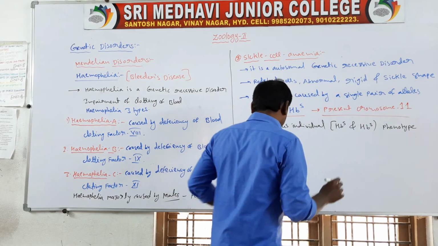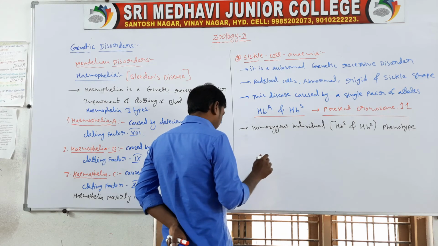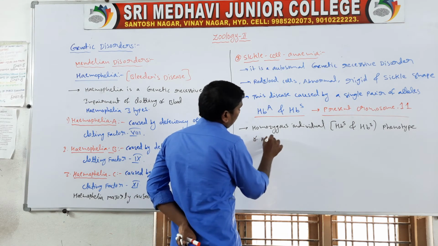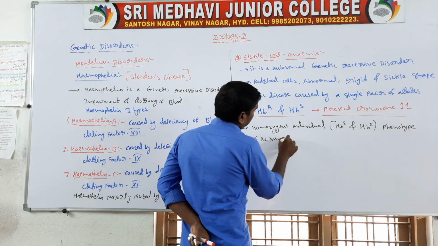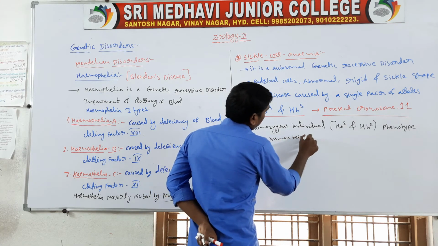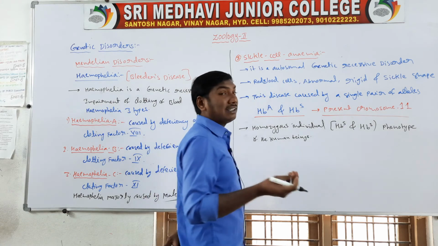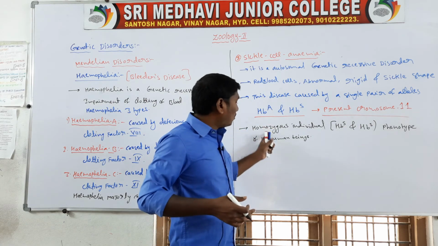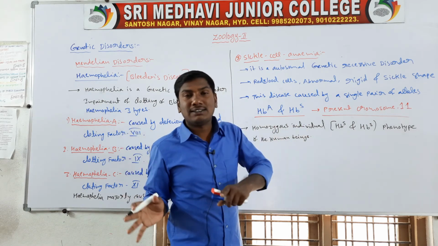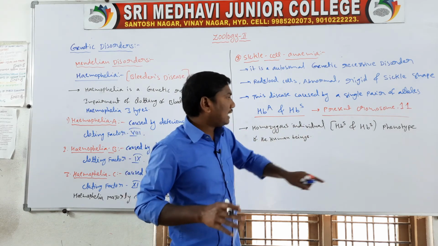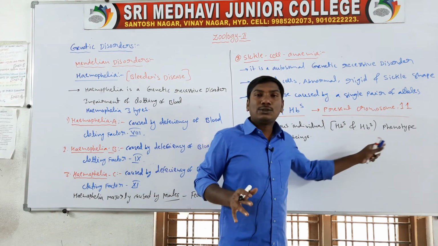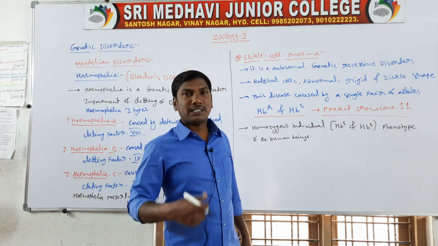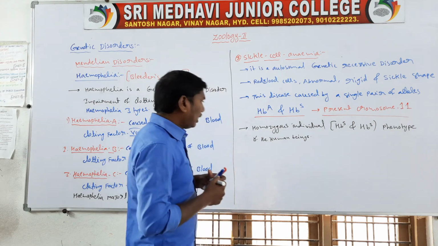Phenotype means the disease is expressed. So they are affected.